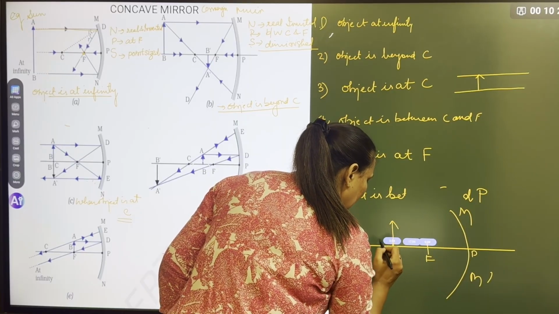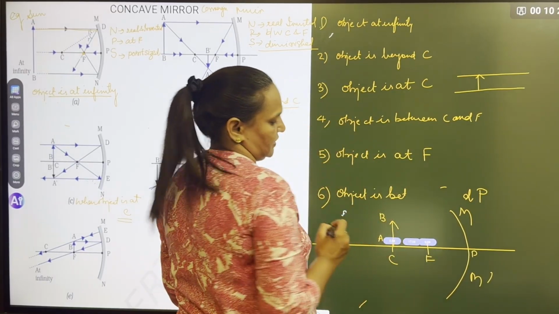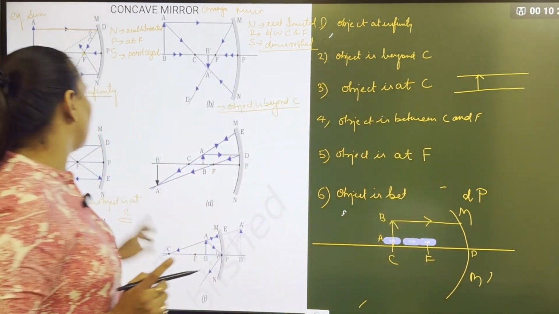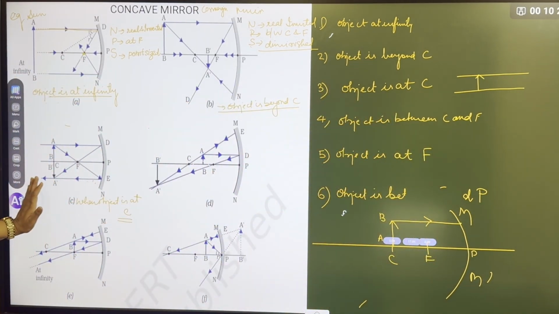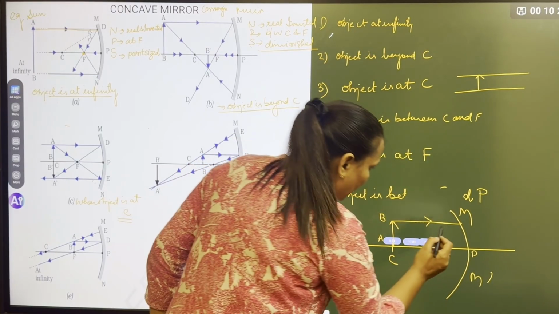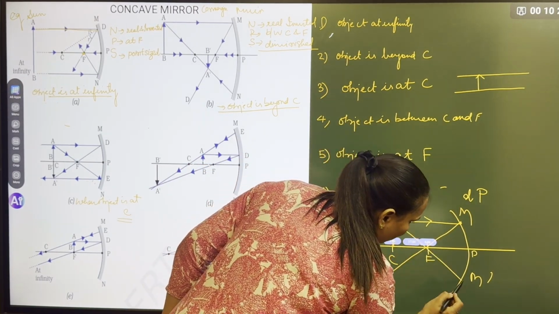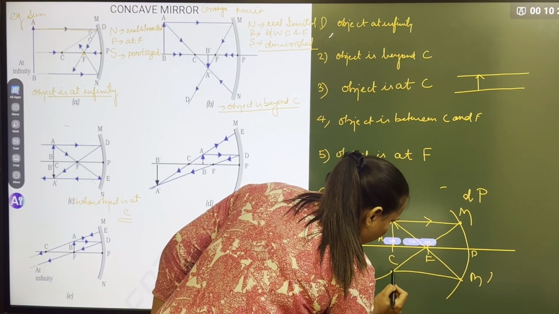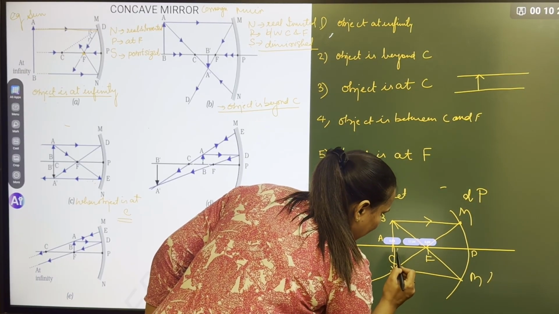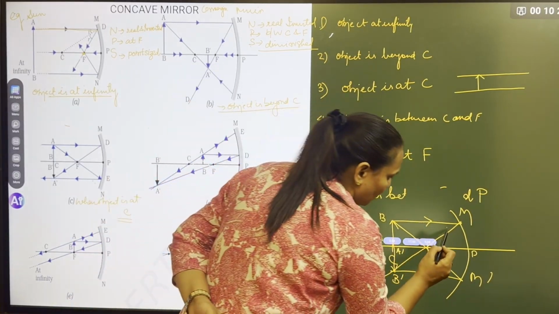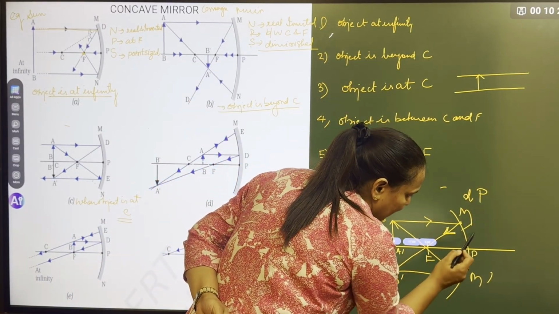Object is here A, B. It is at C. So first ray goes parallel. Always remember, when object is at C, image is also at C. Object distance, image distance are the same. Object height, image height is the same. So ray will pass through the focus and second ray will pass through the focus. How will it form? It will become parallel. Image will form exactly at the same position. A dash, B dash. Don't forget to put arrows.